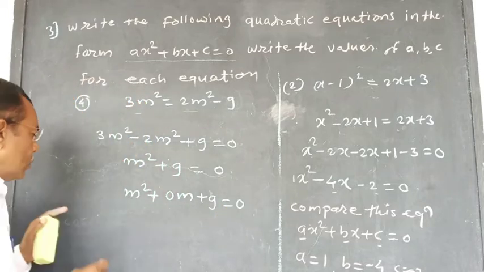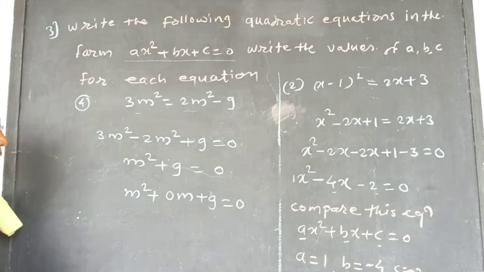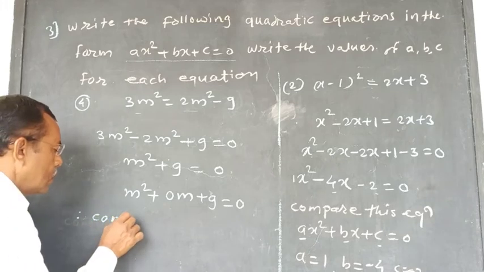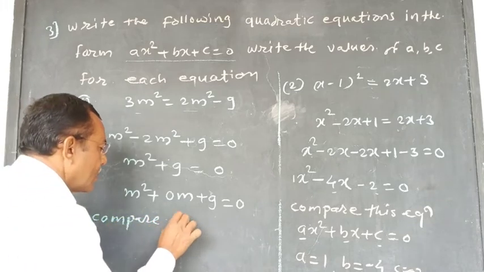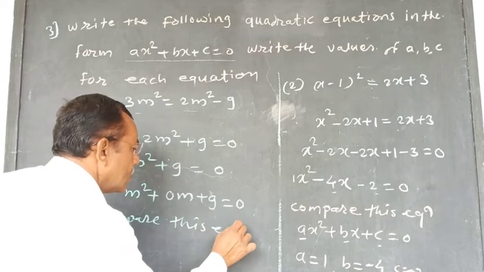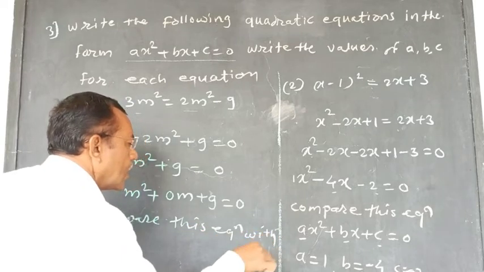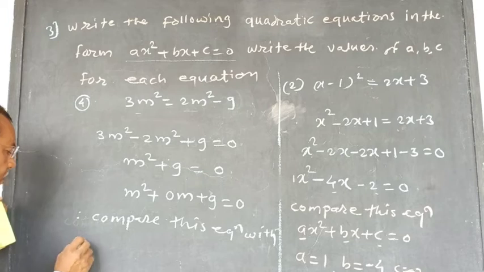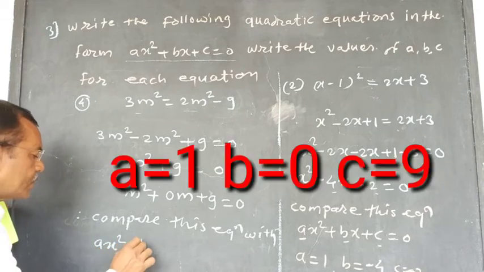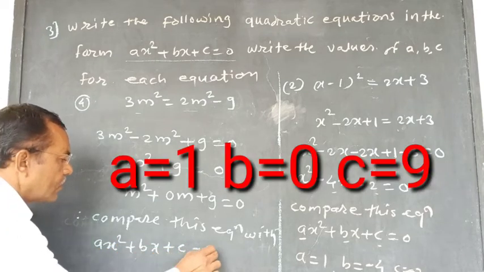Now we will write here, compare this equation with the standard form ax square plus bx plus c is equal to 0.